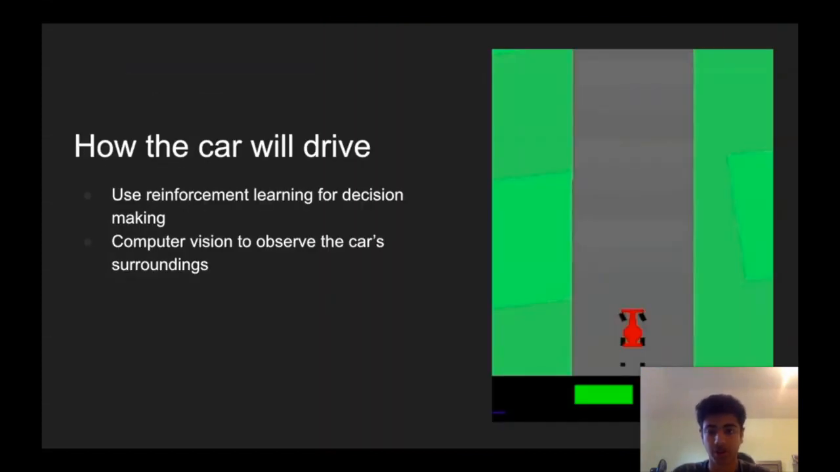So, how will the car drive? As you can see in the image on the right, this will basically be your environment, a racetrack and a car. We'll use reinforcement learning for decision making on whether the car should move forward, left, right, or brake, and computer vision to observe the car's surroundings.